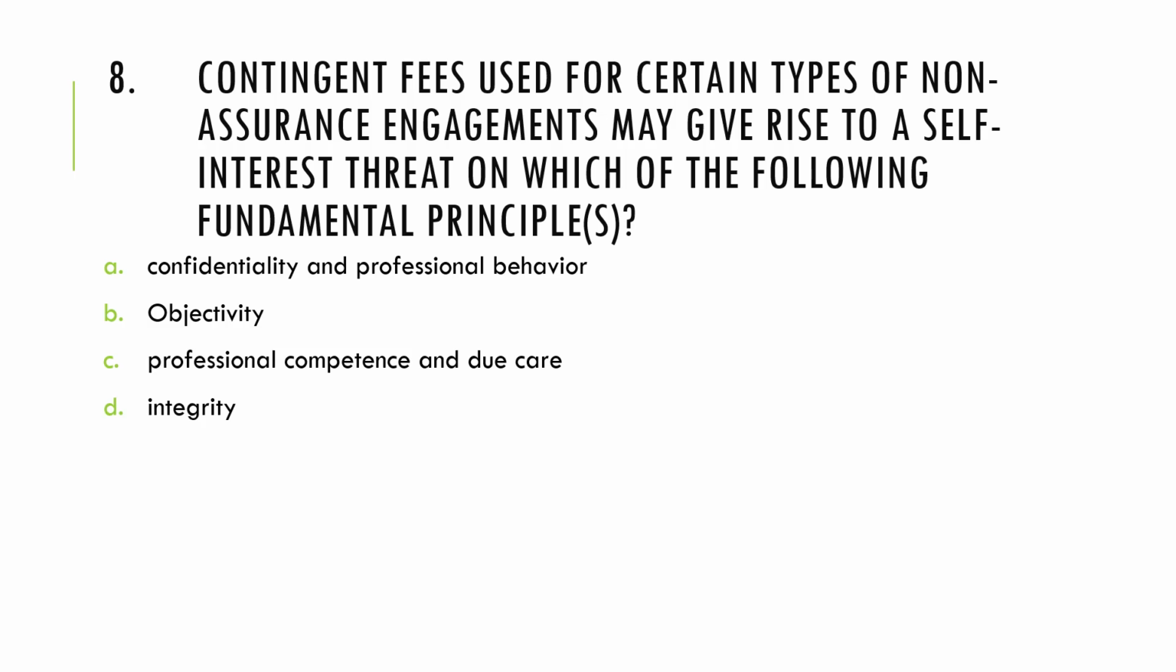The question in number 8, however, is about contingent fees used for certain types of non-assurance engagements, because yes, they may be allowed for non-assurance engagements. However, this will still give rise to a self-interest threat. The question is, which of the following principles will be threatened? And the answer here is objectivity, of course.